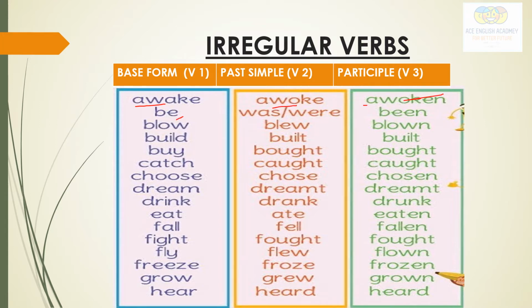Be, this is the base form. Was, were, been. Blow, blew, blown. Build, built, built. Buy, bought, bought. Catch, caught, caught. Choose, chose, chosen. See here, eat, ate, eaten. Drink, drank, drunk. Fly, flew, flown. I have written here more than 10. Just go through them. These are called irregular verbs.